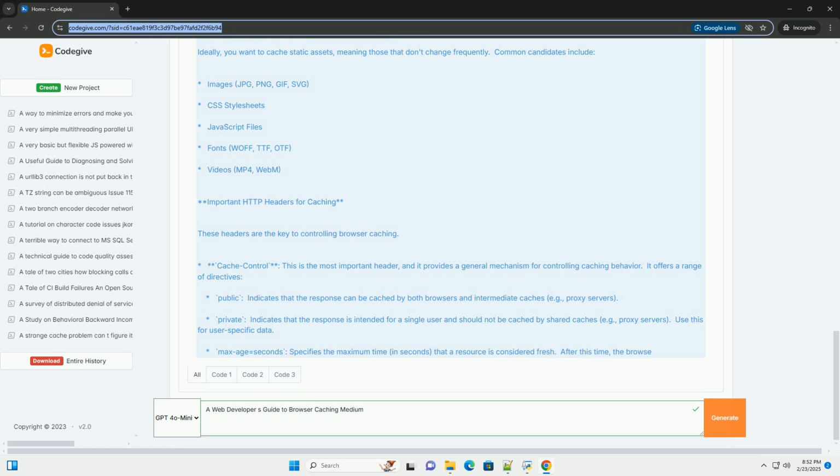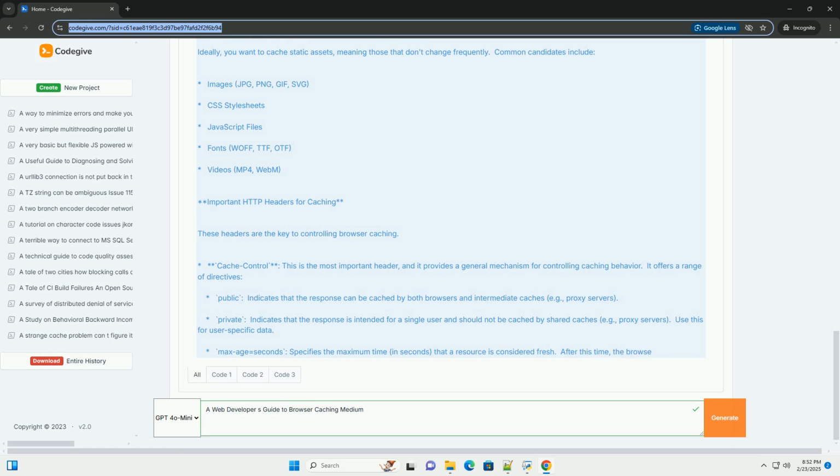When a user visits your website for the first time, the browser makes requests to the server for all the necessary assets, HTML, CSS, JavaScript, images, etc. The server responds with the asset content and HTTP headers that define caching behavior. Caching. The browser reads these headers and stores the asset in its cache.